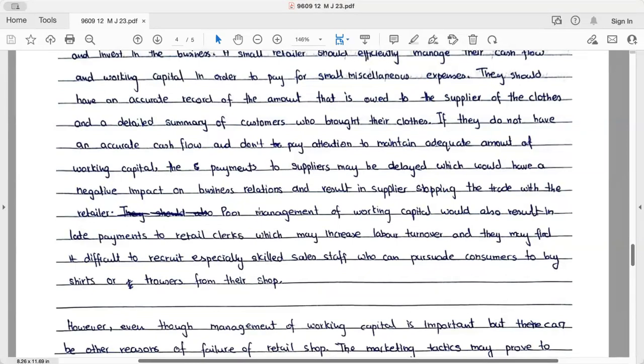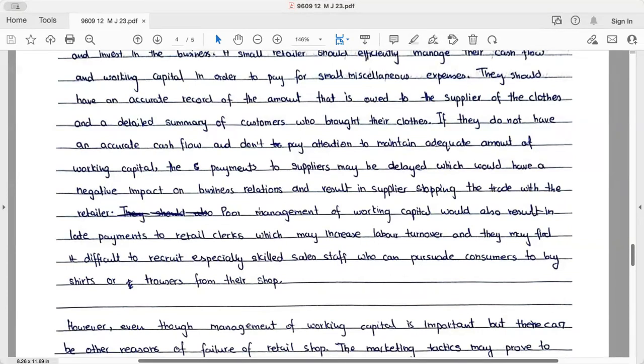If they do not, this is a good show of knowledge again to show that you know what working capital management is. Shabash. If they do not have an accurate cash flow and do not pay attention to maintain an adequate amount of working capital, the payments to the suppliers may be delayed, which could have a negative impact on the business relations and result in the supplier stopping trade with the retailer.